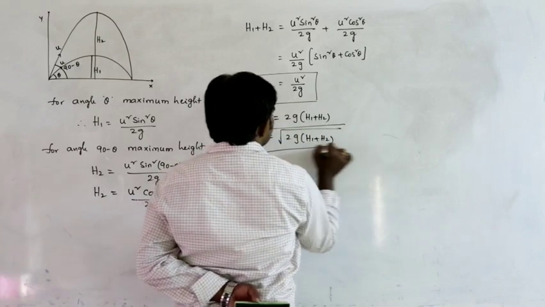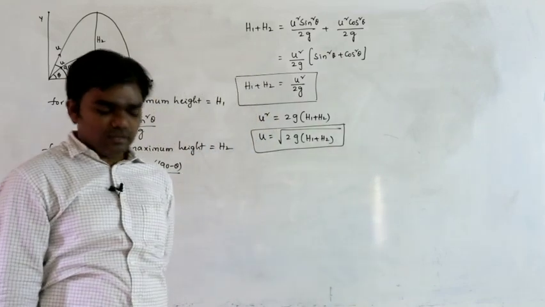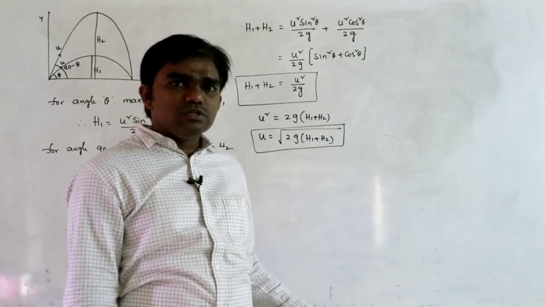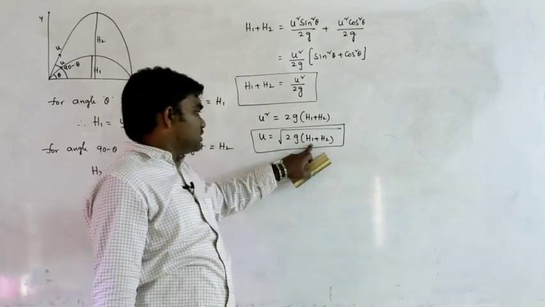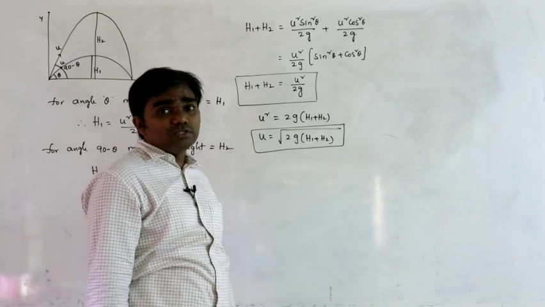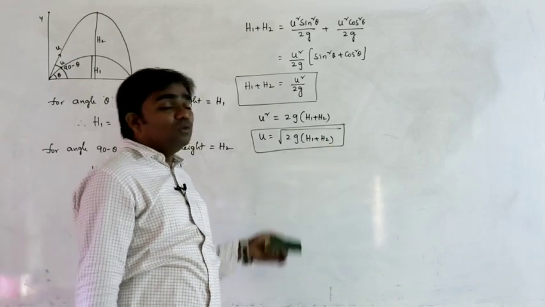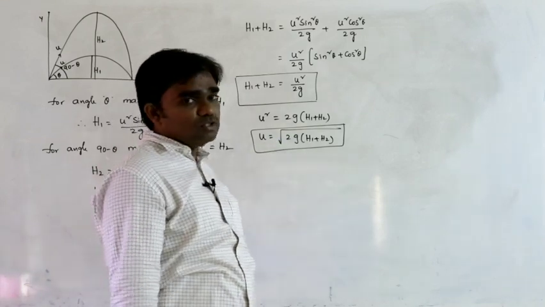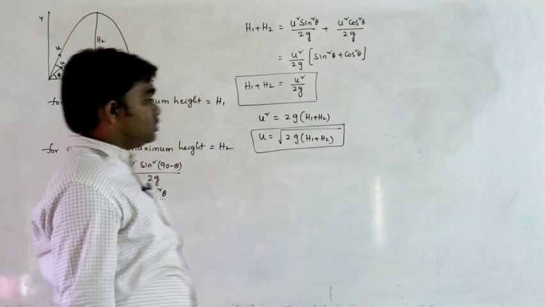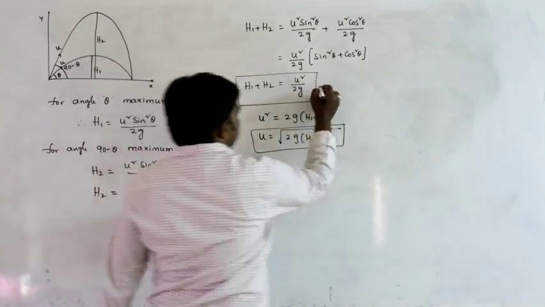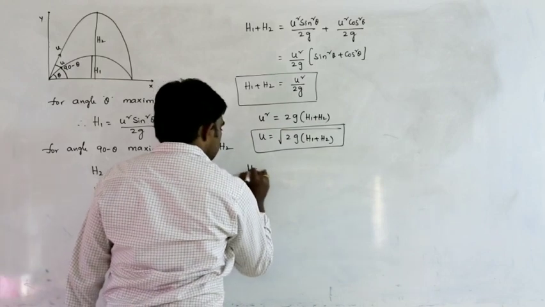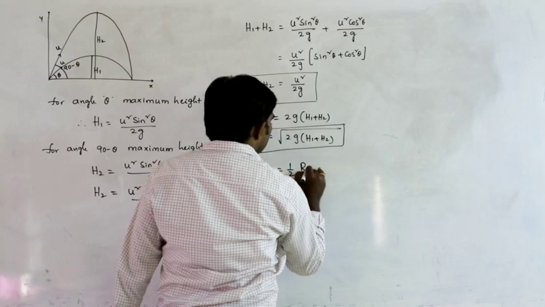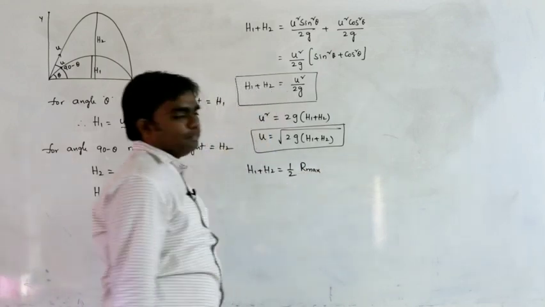If only the maximum heights are mentioned in case of complementary angles, that means the body is projected with two different angles and the maximum heights are given as h1 and h2, then the velocity of projection is u equals square root of 2g into h1 plus h2. And the same formula can be written as h1 plus h2 equals 1 by 2 into u square by g, which is R maximum.